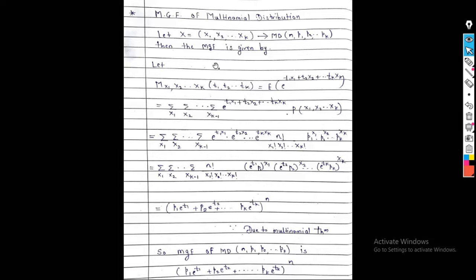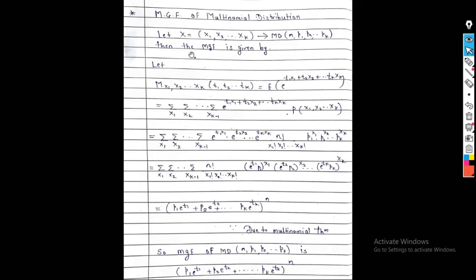First, we will see the MGF, that is the moment generating function of the multinomial distribution. Let X1, X2, ..., Xk follow a multinomial distribution with parameters n, p1, p2, ..., pk. Then the MGF is given by: symbolically, vector X follows a multinomial distribution with parameters n, p1, p2, ..., pk.